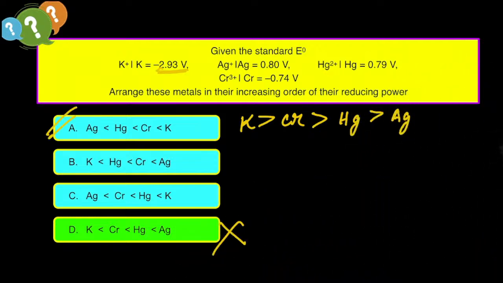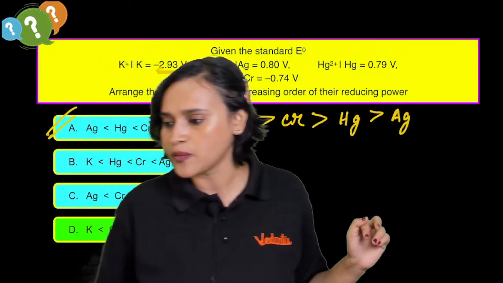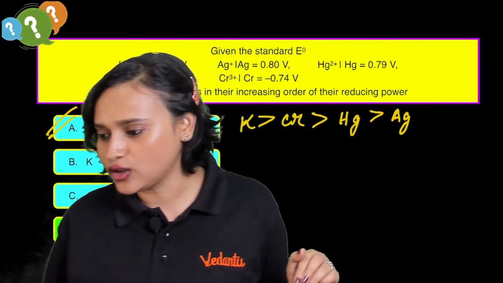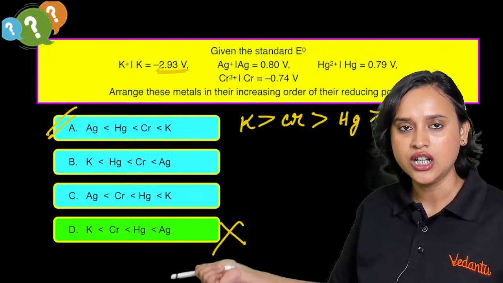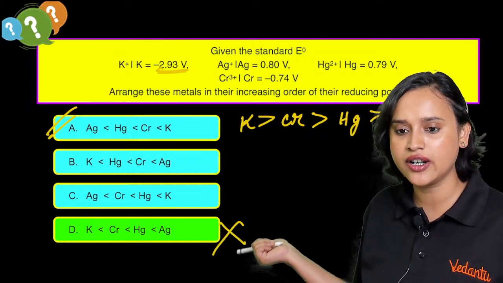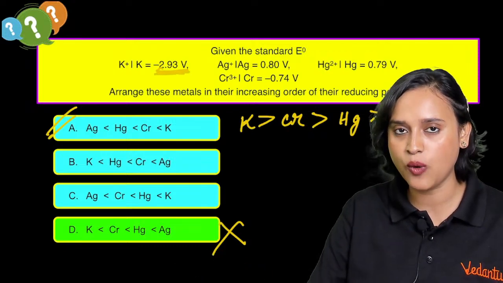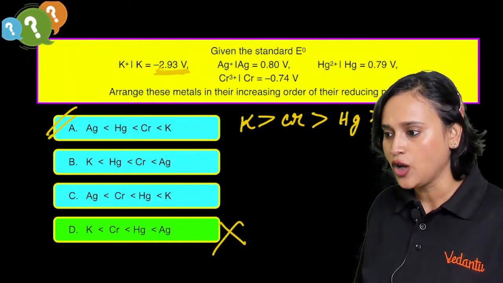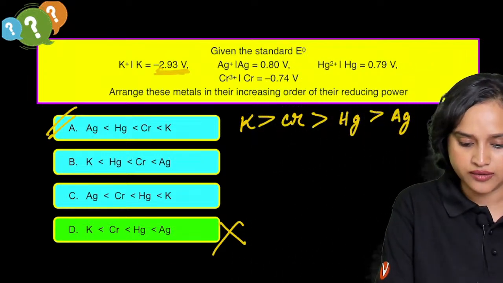Guys, please check it out. Is option A the correct answer? Because here I think by mistake they have given the wrong option. Very good, Tanishka. Very, very good. Why not D? D cannot be, no? D is ulta, isn't it? The lower the electrode potential, the stronger the reducing agent. Arrange these metals in their increasing order of reducing power. So who is going to be the greatest reducing agent? Because K has the lowest, potassium is going to be the stronger, greatest reducing agent, right? Or not?